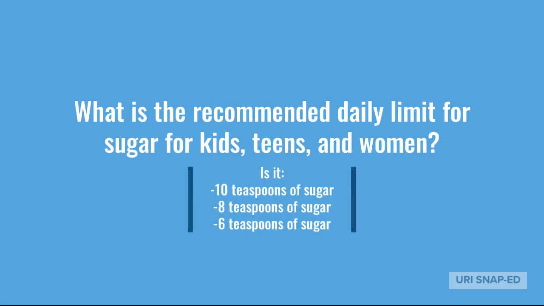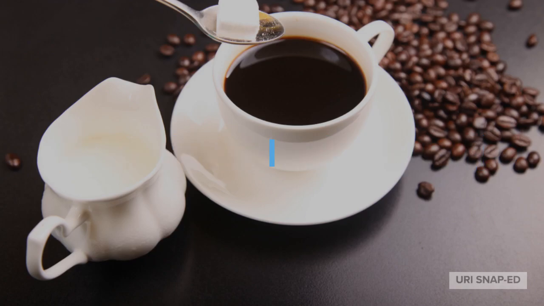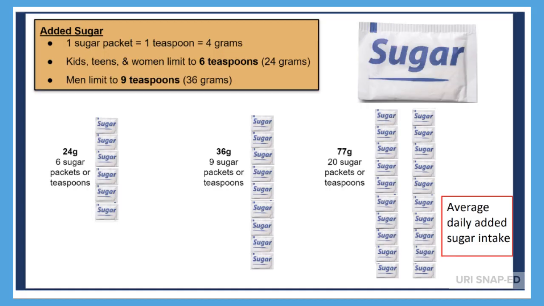Let's start with a trivia question. What is the recommended daily limit for sugar for kids, teens, and women? Is it 10 teaspoons of sugar, 8 teaspoons of sugar, or 6 teaspoons of sugar? The correct answer is kids, teens, and women should limit to 6 teaspoons of sugar per day, or about 24 grams. And men should limit to about 9 teaspoons per day, or 36 grams.